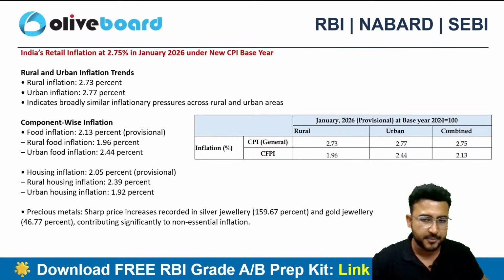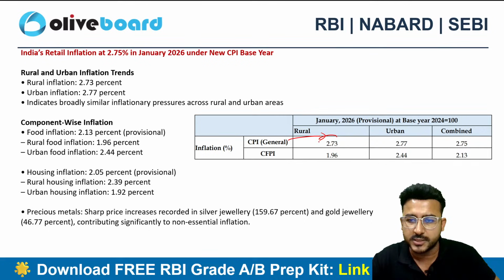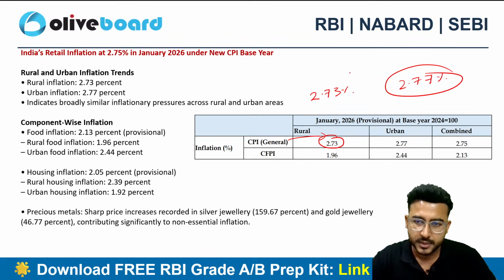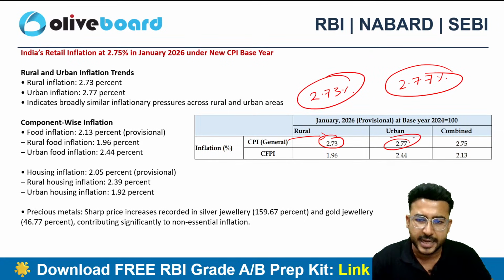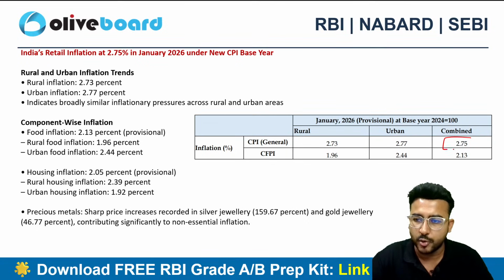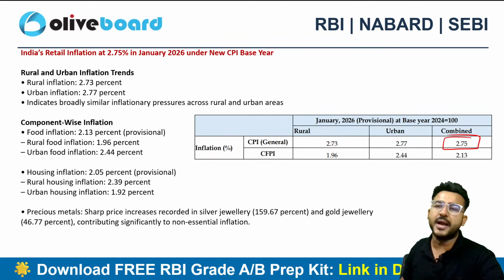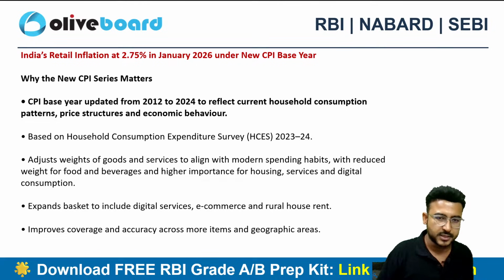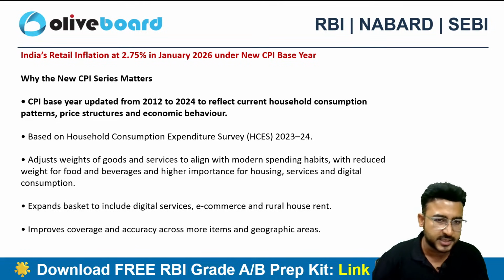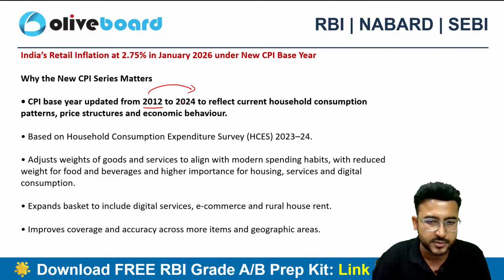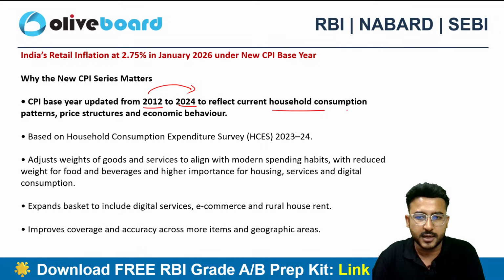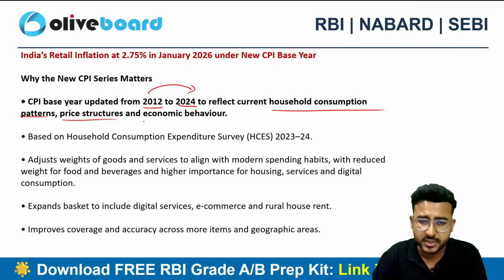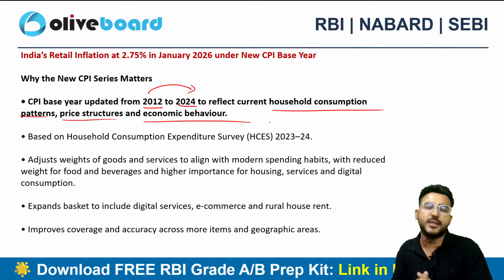Here we can see in the tabular format, the CPI for the rural was 2.73 and 2.77 is for the urban. So urban inflation is slightly more than the rural inflation. On a combined basis, we have already discussed 2.75% will be the combined inflation, right? So this reflects the changes in the base year from 2012 to 2024. The current household consumption patterns, price structures, economic behavior, everything is included in the new data.